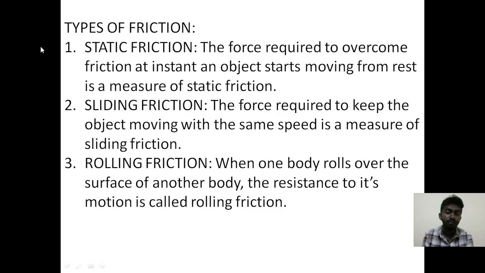Rolling friction: when one body rolls over the surface of another body, the resistance to its motion is called rolling friction.